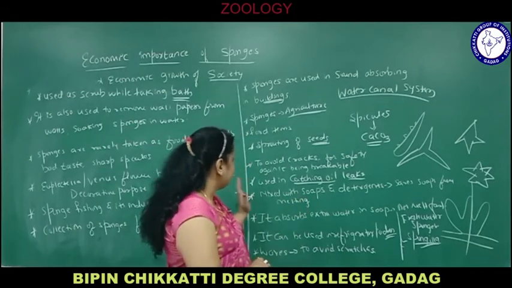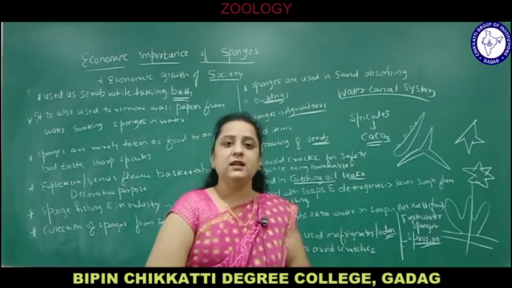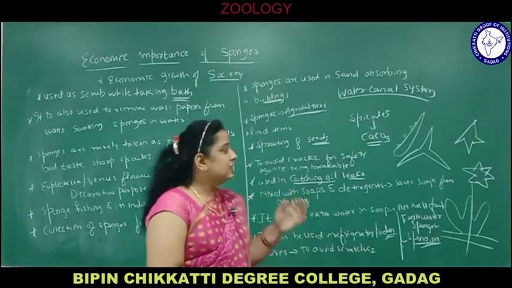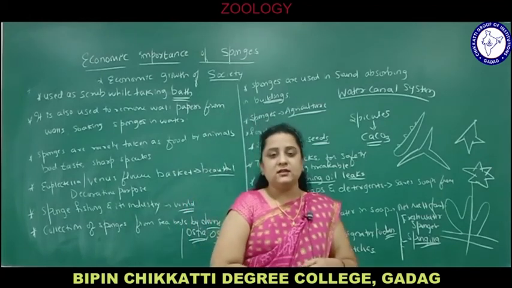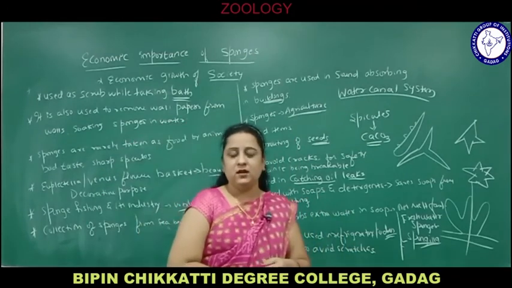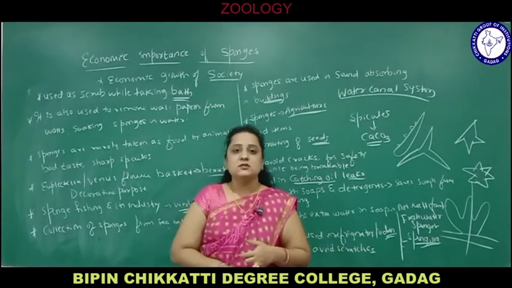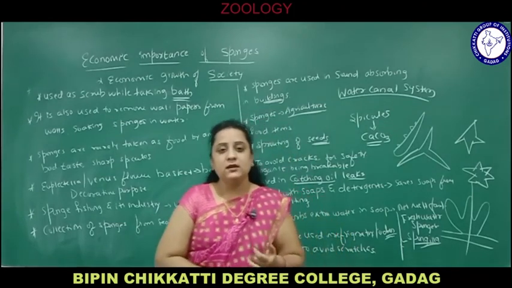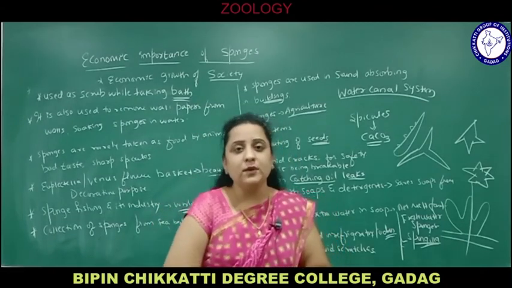So here completes the chapter called Porifera. This is one of the invertebrate phyla. We saw first in the beginning biodiversity, levels of biodiversity, then animal classification, then the second chapter, phylum Protista or Protozoa, general characters, classification, and then the third chapter, phylum Porifera, general characters and classification. Then we also saw the canal system and spicules. In the canal system we practiced all three diagrams, asconoid, syconoid and leuconoid types, with examples. Then we came to the economic importance of sponges.